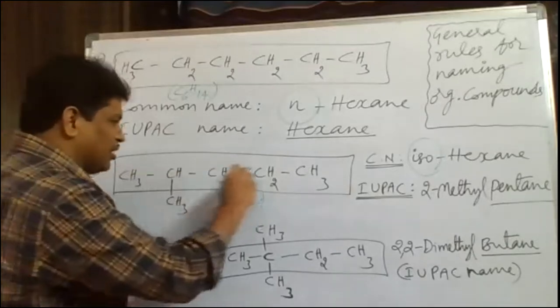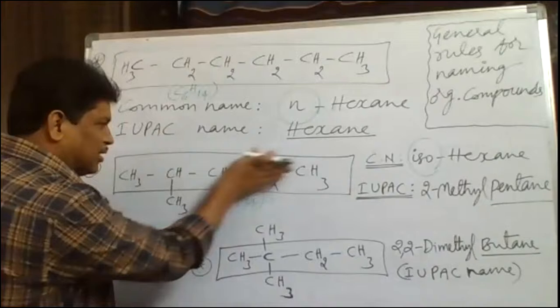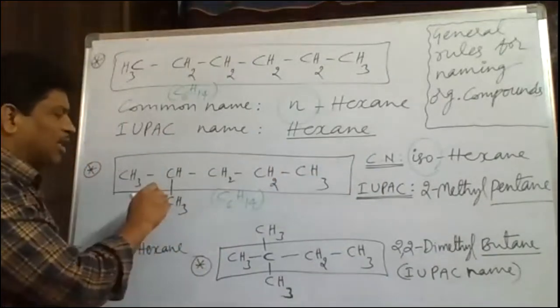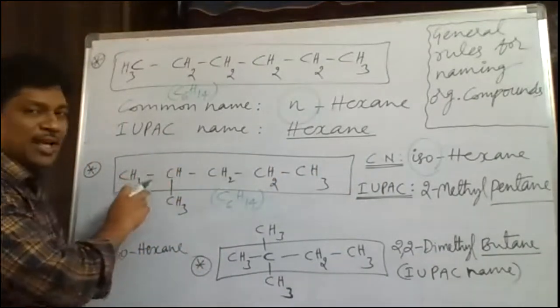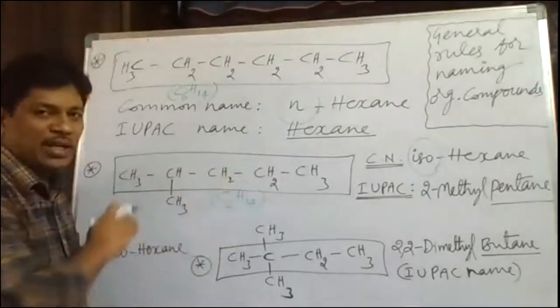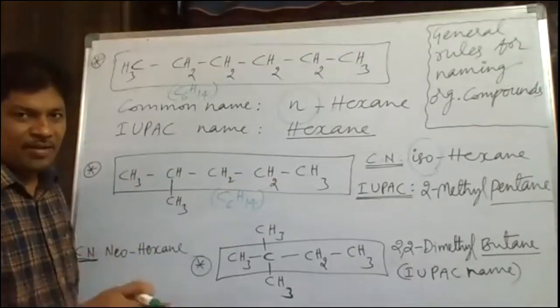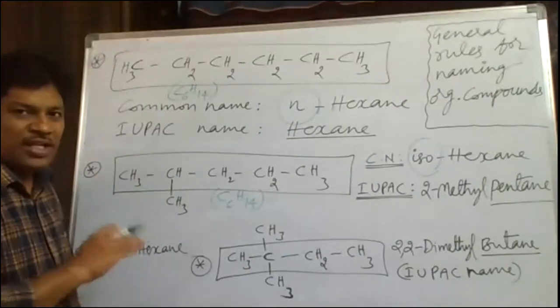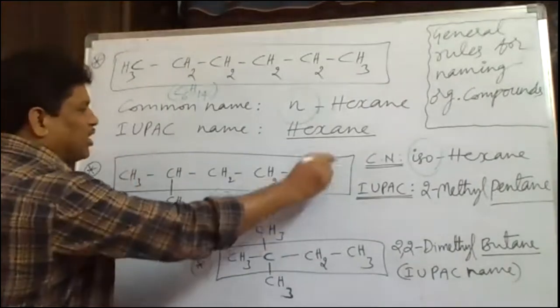Both cases are similar. So first we select the longest chain, the parent chain. The 5 carbon chain is selected as the parent or main chain. After that, numbering should be allotted to the carbon atoms of the parent chain.